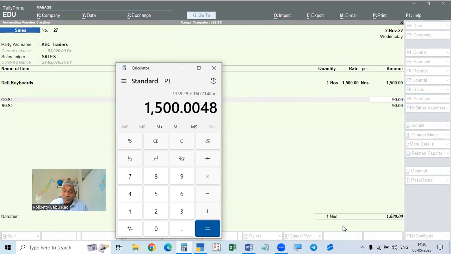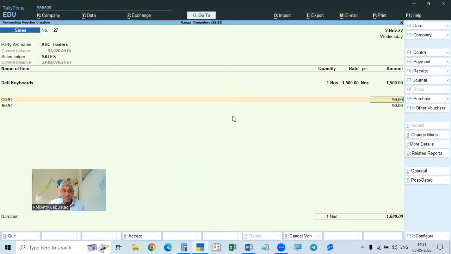It will be okay if it's one invoice or two invoices, we can calculate. But there are hundreds of invoices every day, and the amounts will be thousands, 6,000, 7,000, 10,000. In such a case, calculating all this will be a problem for us. So what to do? There is an option in Tally.